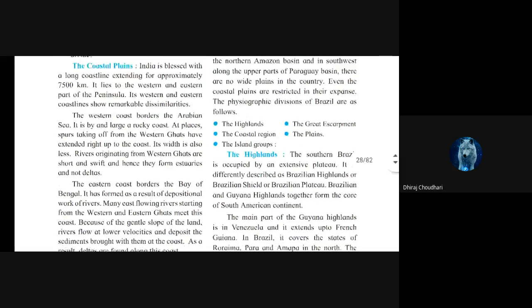India is blessed with a long coastline extending for approximately 7,500 kilometers. म्हणजेच काय, इंडियाला एक प्रकारे आशीर्वादच मिळालाय की इंडियाला जवळपास 7,500 किलोमीटरची समुद्री सीमा आहे किंवा कोस्ट लाईन आहे. Okay, coastline. It lies to western and eastern part of the peninsula.